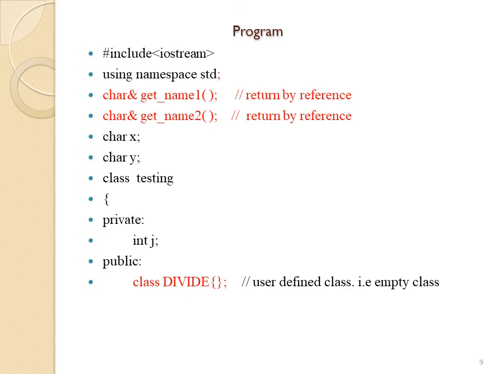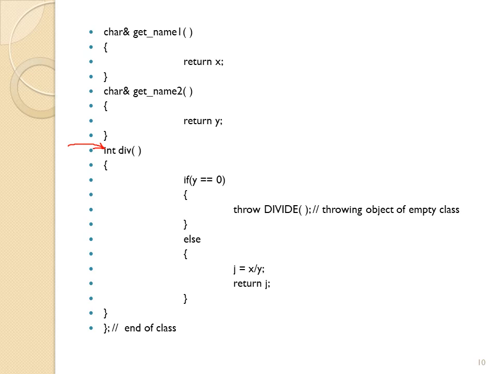That is, I am declaring one empty class here in order to throw exceptions. Divide is an empty class, and also it is a user defined class. Any class, you can define any class. Upon execution of the program, function get name 1, the variable x will be returned. Similarly, upon execution of the function get name 2, the variable y will be returned.